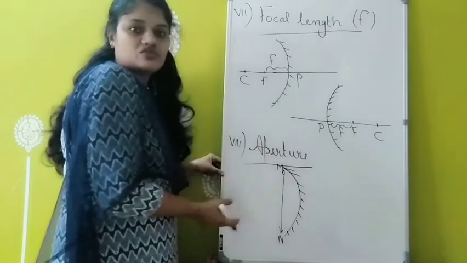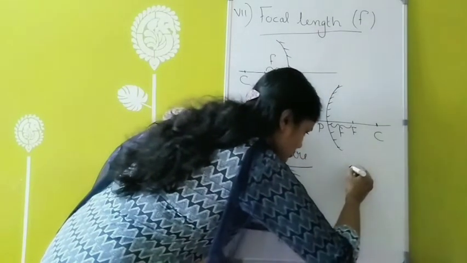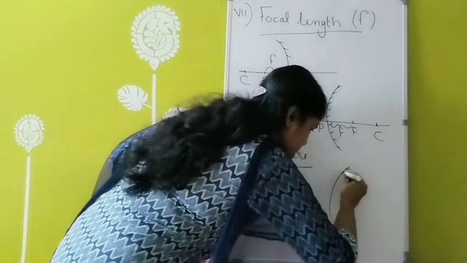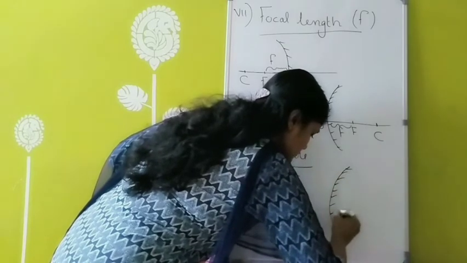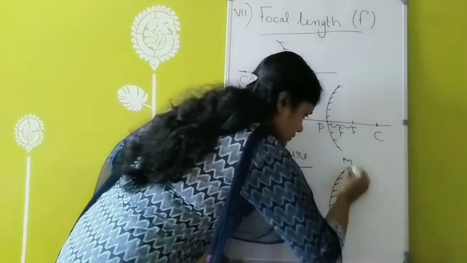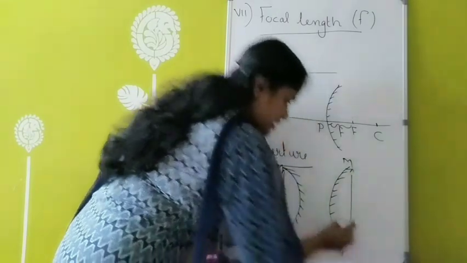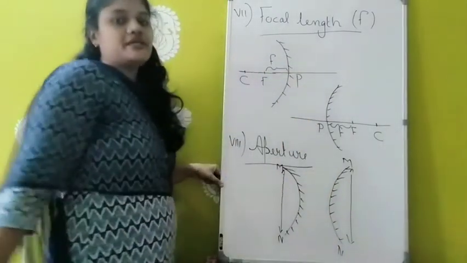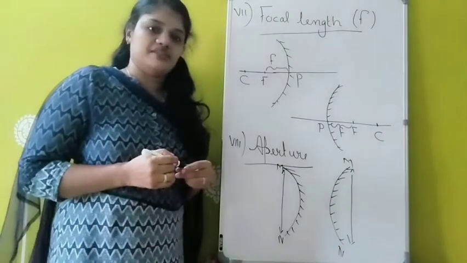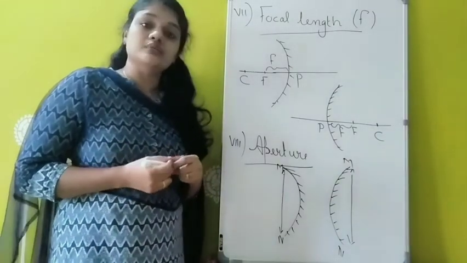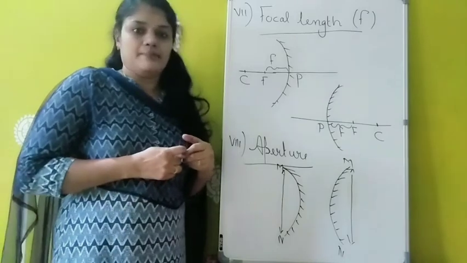Aperture. Similar is the case for which one also? Convex mirror also. MN, that is the diameter. The diameter of the reflecting surface of a spherical mirror is called the aperture. So these are the different terms relating to spherical mirrors.